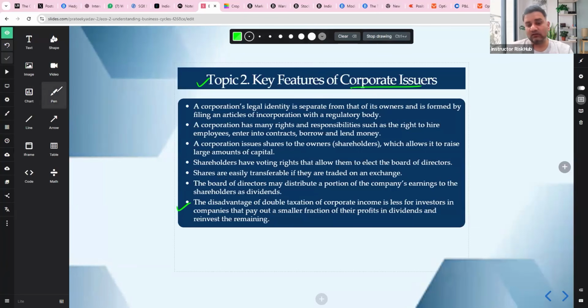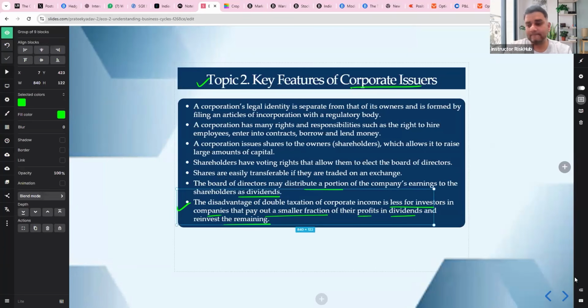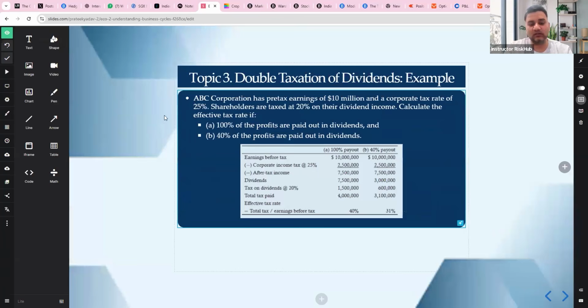The disadvantage of double taxation of a company is less for investors in companies that pay out a small fraction of their profits in dividends and reinvest the earnings. The board of directors may distribute a portion of the company earnings to the shareholders as dividends, easily transferable, voting rights, etc. Okay, keep that in mind. Again, these are features, guys. Features you have to understand.